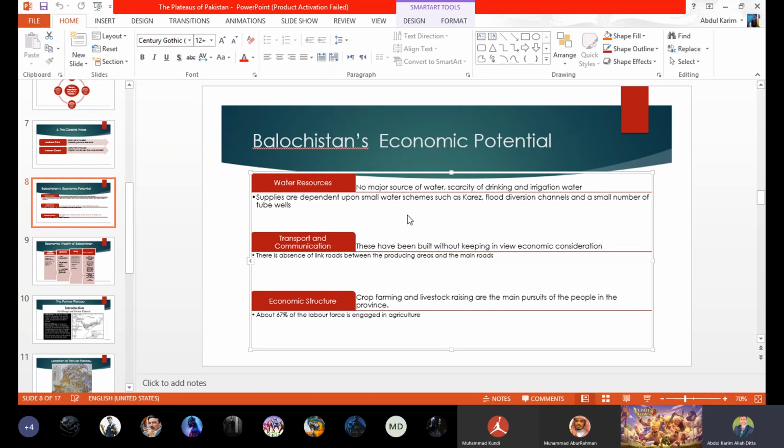In the economic structure, mainly it is farming, agriculture. It means that they grow crops. And the second thing in which most of the people are involved is livestock farming, raising of livestock, animals. Is it clear?